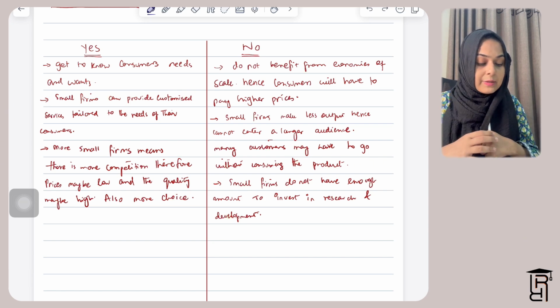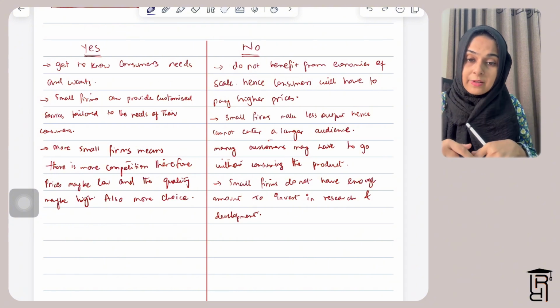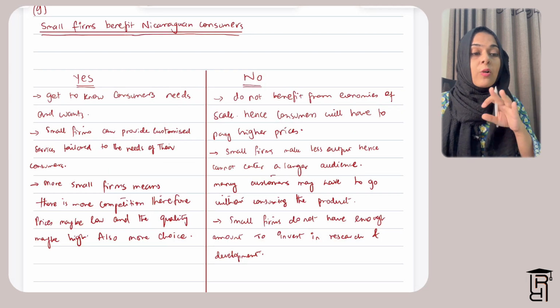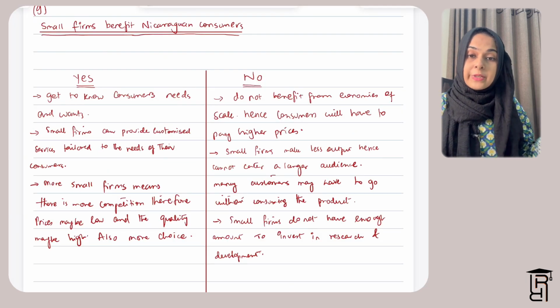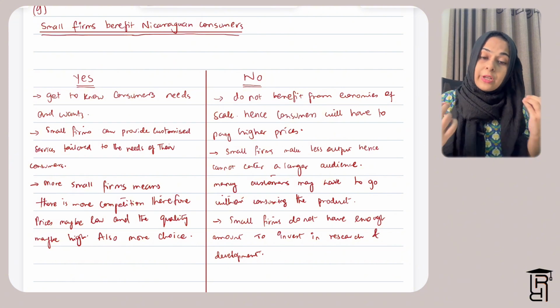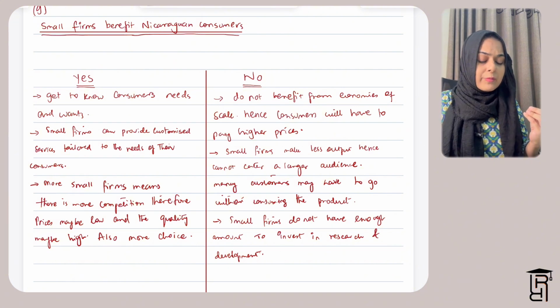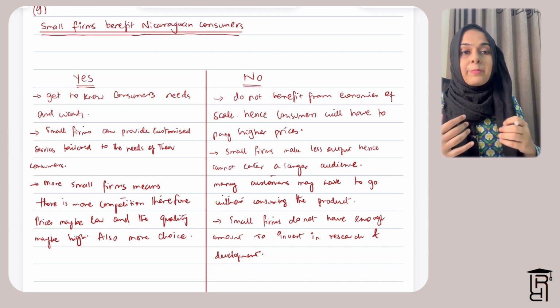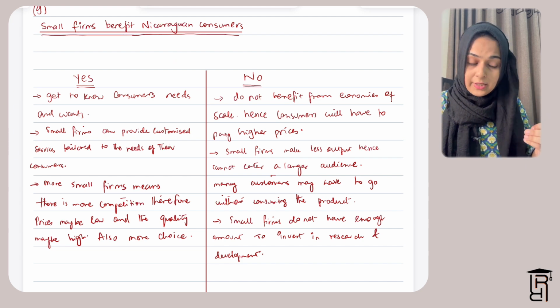And then small firms also do not have enough money to invest in research and development. There are firms which make huge profits, and then obviously they also reinvest in the business for research and development and come up with new product ideas and new innovations. However, small firms don't make that much profit to invest in research and development and come up with new product ideas.